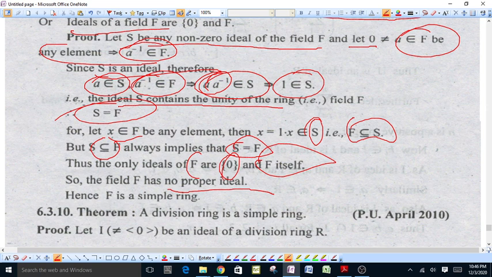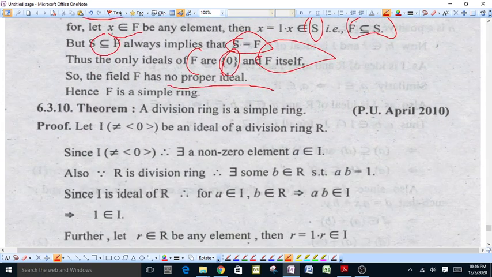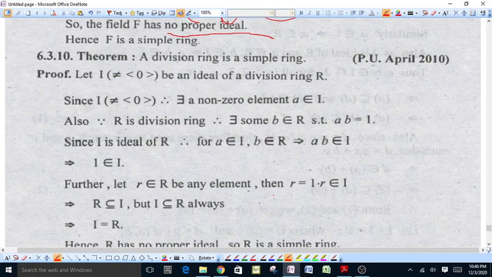So a field is a simple ring. A division ring is a simple ring.